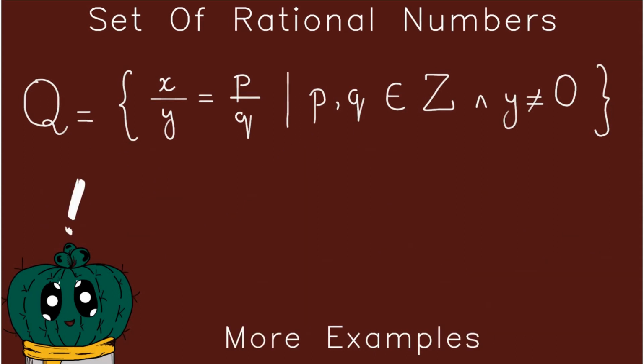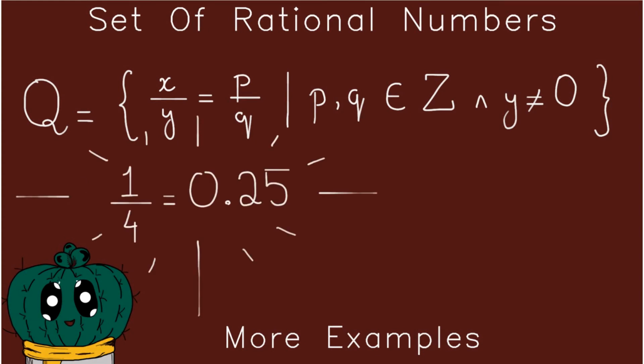Moving on to another example: 1 by 4 is equal to 0.25. This is another example of a rational number. Over here p is equal to 1 and q is equal to 4. Both of them belong to Z, and neither of them is equal to 0.